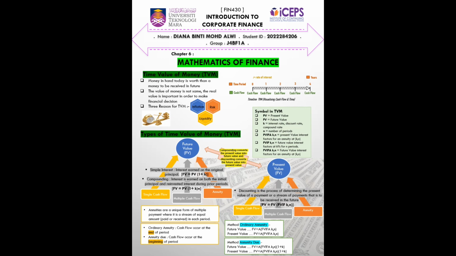The method to calculate the annuity due is the same as ordinary annuity, but multiplied by 1 plus K. For example, to calculate the annuity due for future value, future value equals A times FVIFA K, N, same as ordinary annuity, but times 1 plus K. For the present value of an annuity due, present value equals A times PVIFA K, N times 1 plus K.